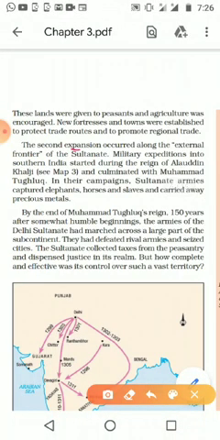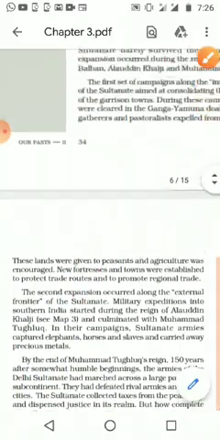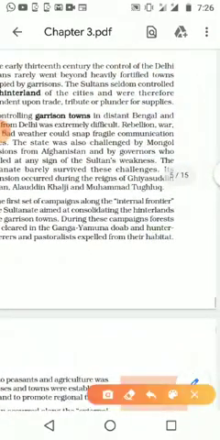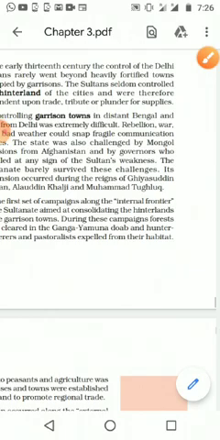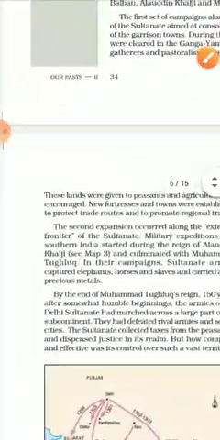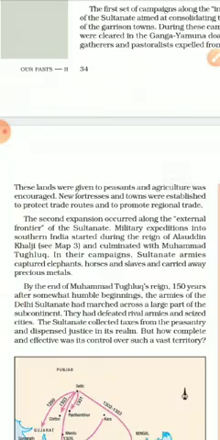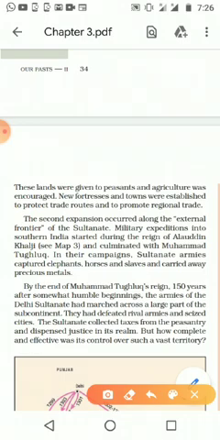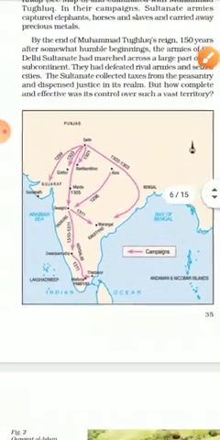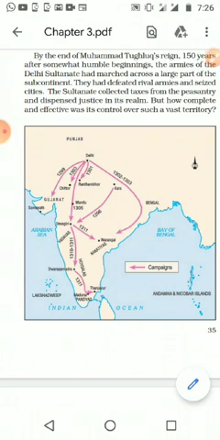Then the second expansion occurred along with the external frontier. Before, what we said was about internal frontiers, inside the area, and now they are thinking about the external, outside the area they had. And there were military expeditions into southern India, in the time of Alauddin Khilji. We can see on the map here, they even reached Madras or Tanjavur, that area where the Cholas were ruling.